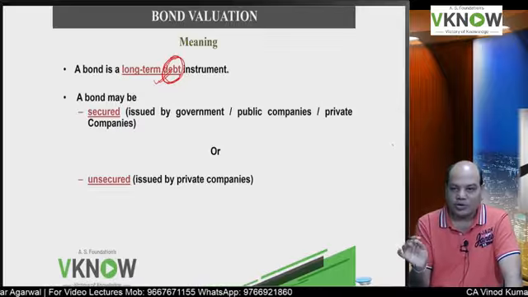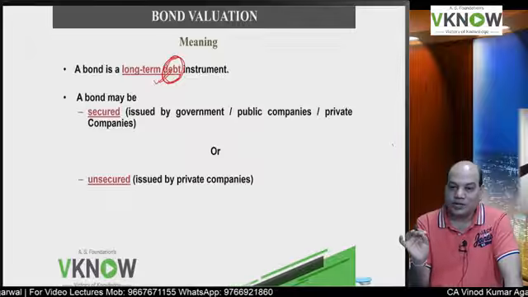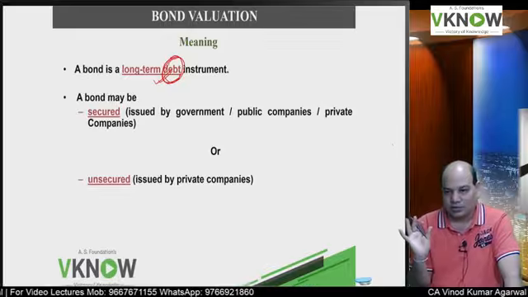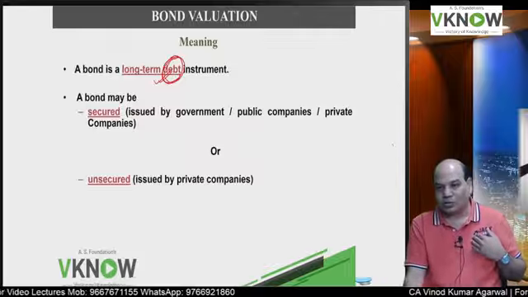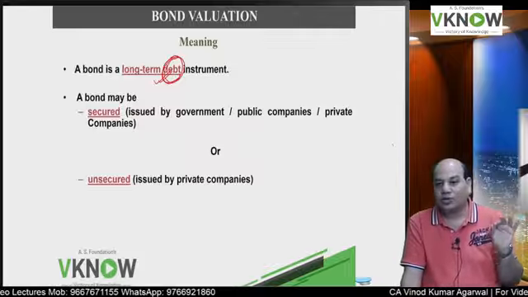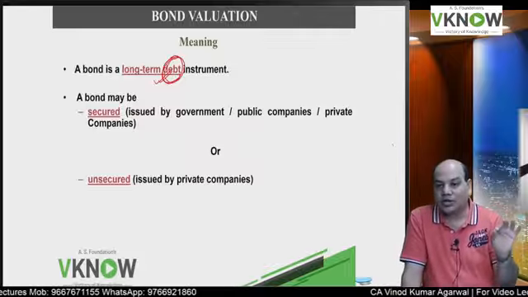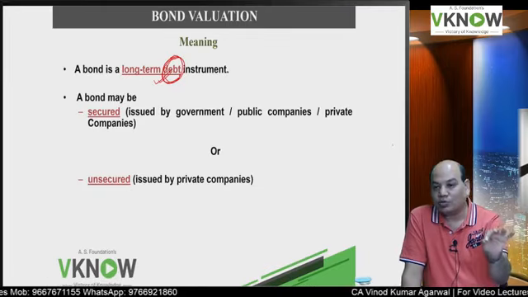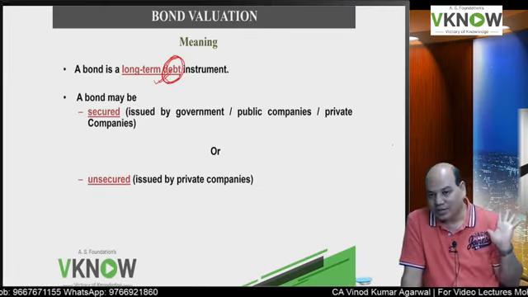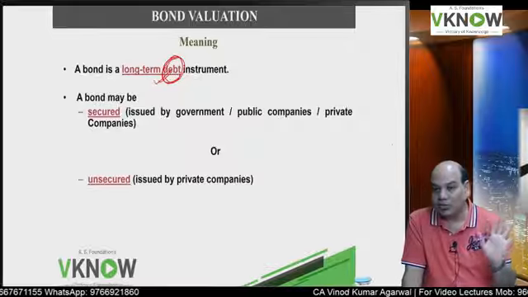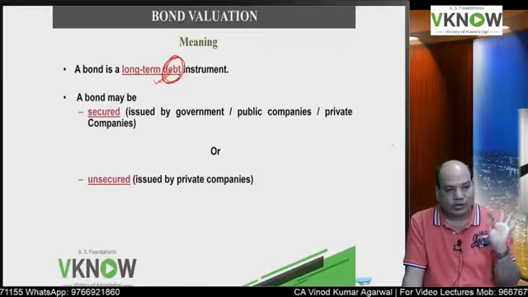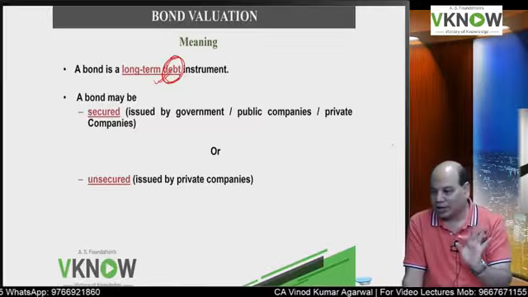And in other bonds they commit to pay interest as well as the principal amount. That means the one who has issued the bond tells the holder of the bond that these are the cash flows I am going to pay you on these dates. That is an obligation to pay. It cannot be avoided. Such instruments are called debt instruments.